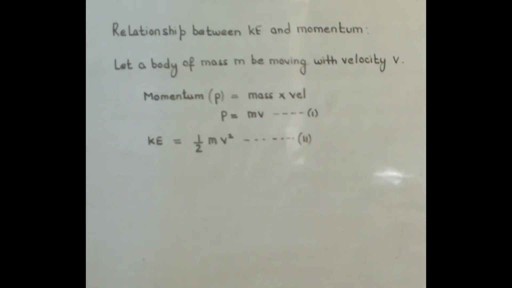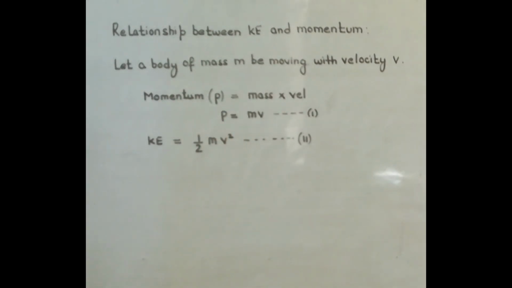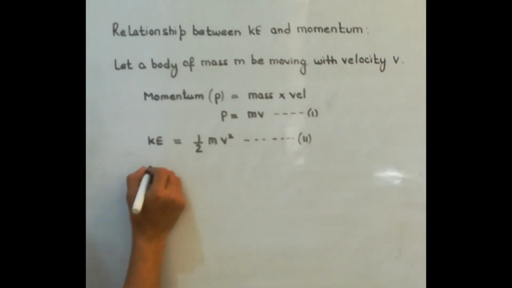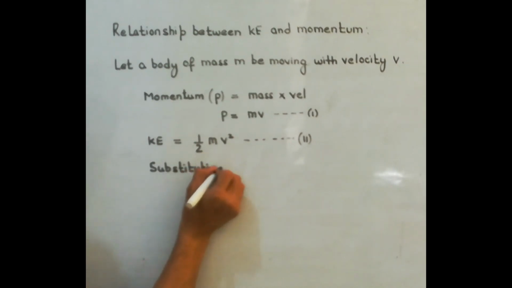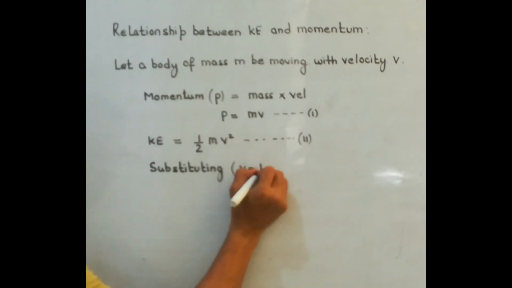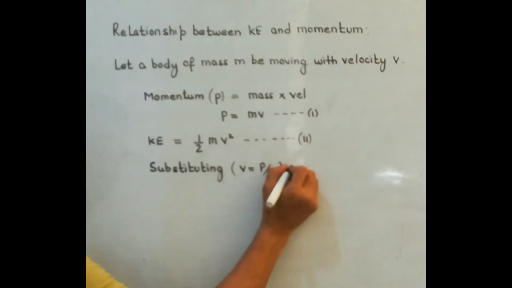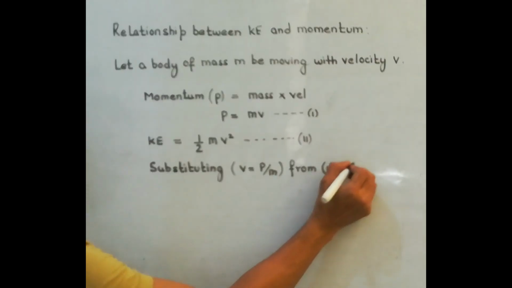Now what we will do, from equation number 1, we will substitute v in terms of P over here. So substituting v is equal to P by m from 1 in 2.